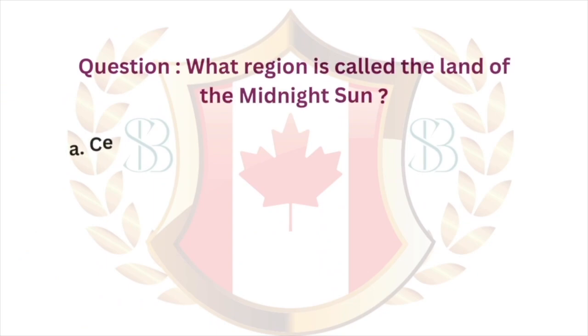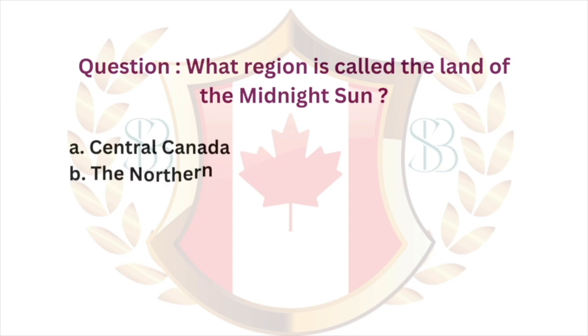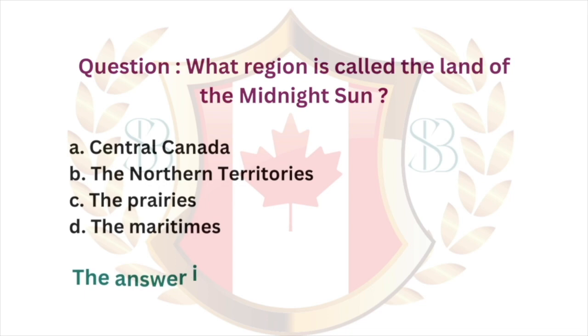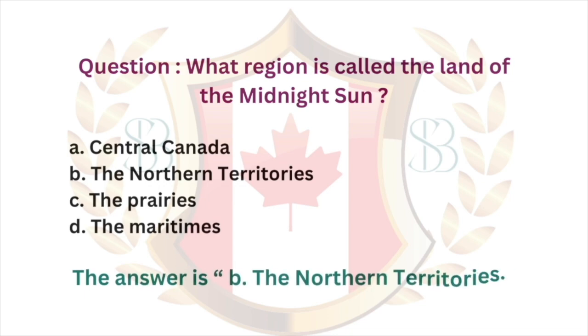Question: what region is called the Land of the Midnight Sun? A. Central Canada. B. The Northern Territories. C. The Prairies. D. The Maritimes. The answer is B. The Northern Territories.